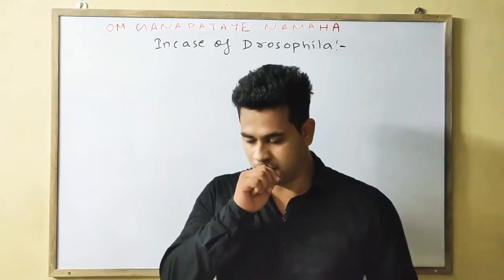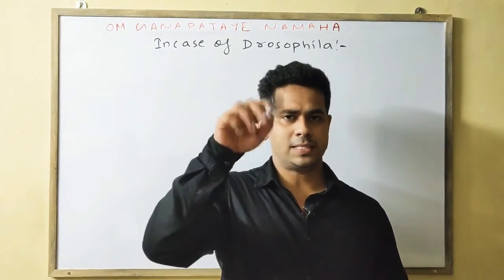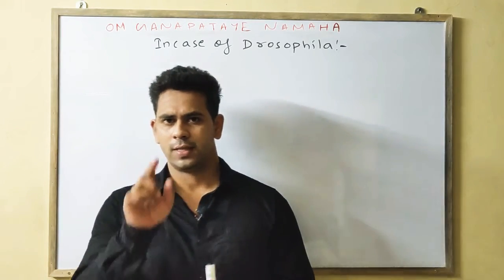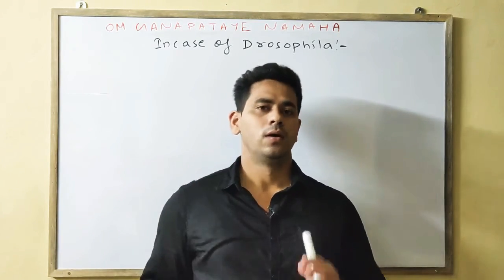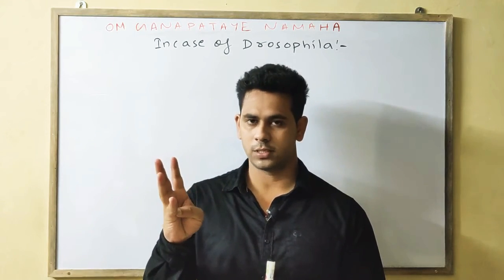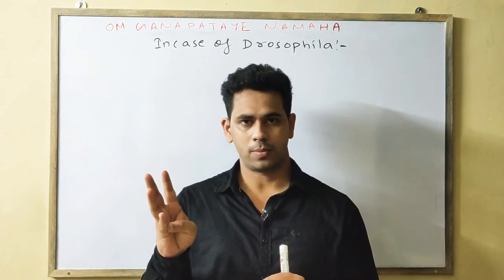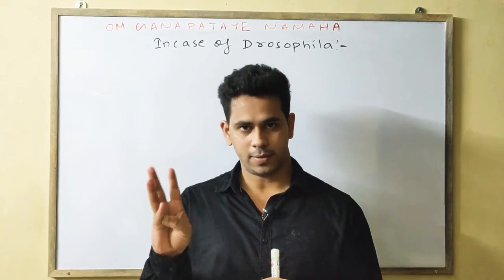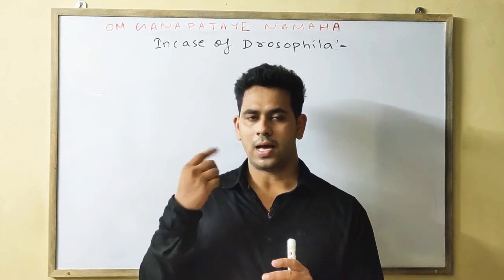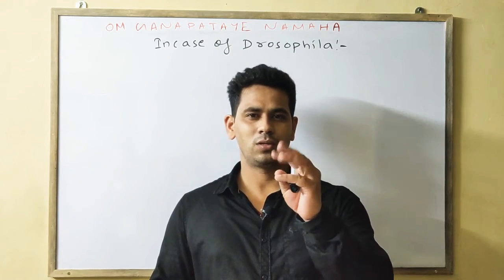Before going to Drosophila, please check the format that I have given in the case of the long question. For Drosophila, have I told the 4 points? First one is your chromosomal mechanism, then the genic balance, then the gynandromorph, then the single gene effect. I am thinking that I might have told 3 points.